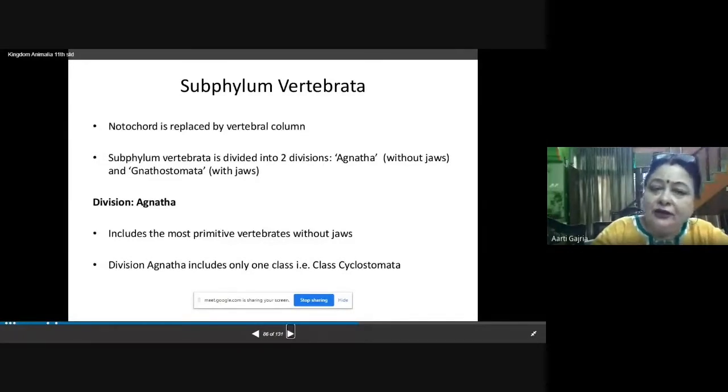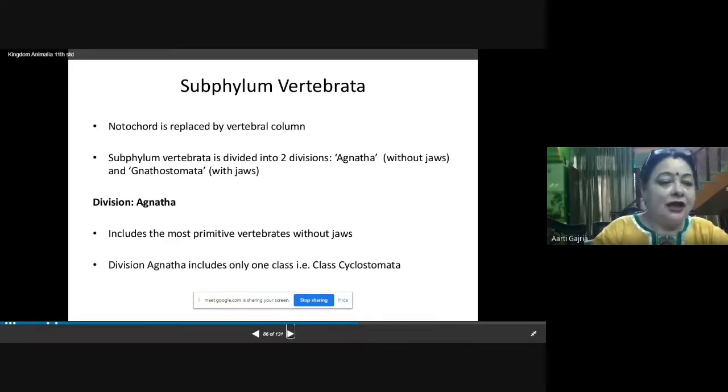So here the notochord is replaced by the vertebral column. This is the main characteristic feature of the members of subphylum Vertebrata.